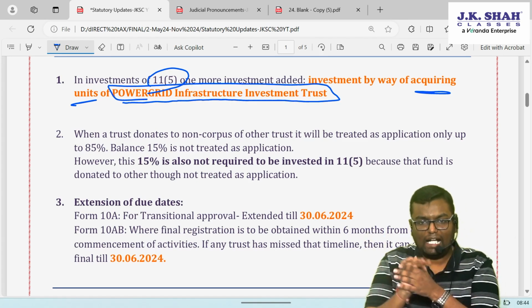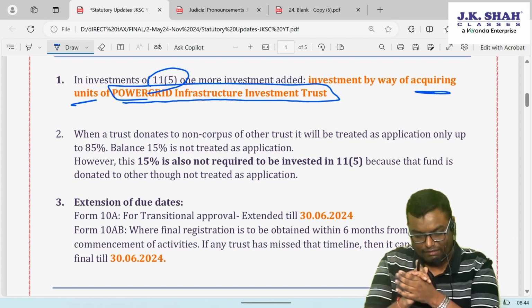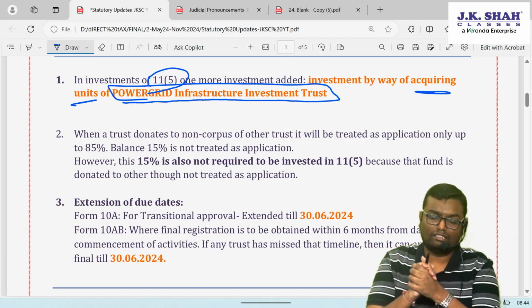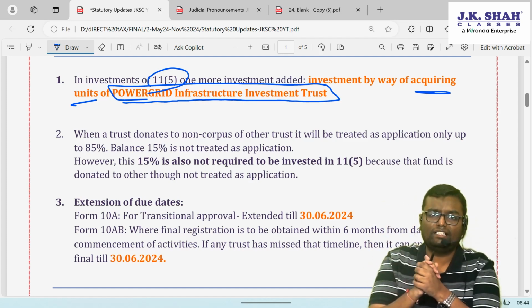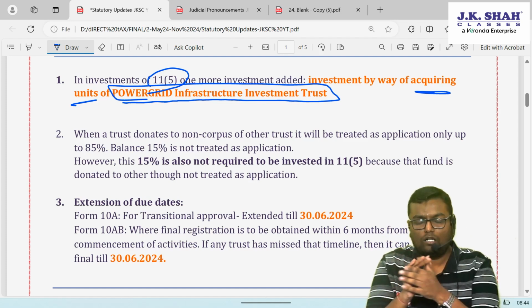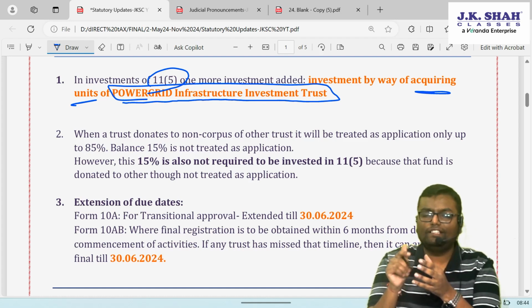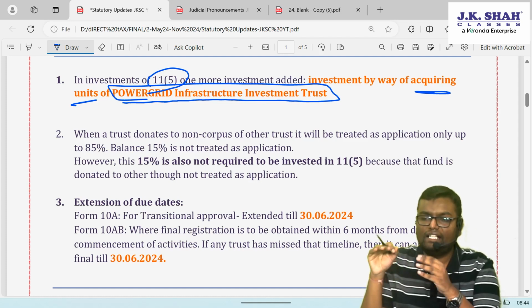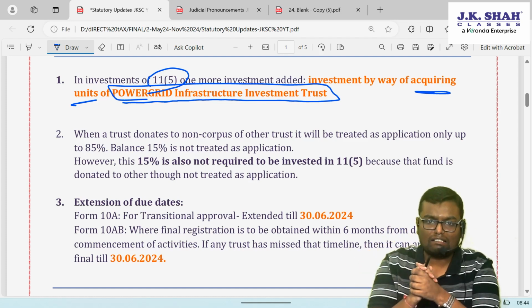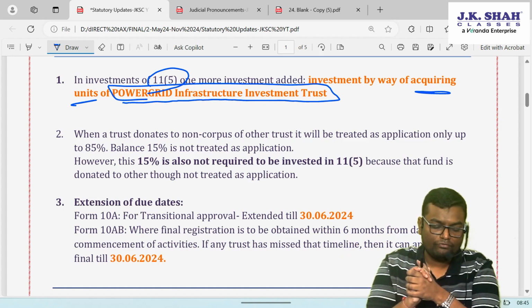So that is a particular entity, Power Grid Infrastructure Investment Trust. If you invest in the units of that trust, that is also allowed. So a trust which needs to invest 2 things, I repeat, corpus fund and the amount which is set apart, needs to invest as per 11 subsection 5, and one more investment is prescribed now under this list.